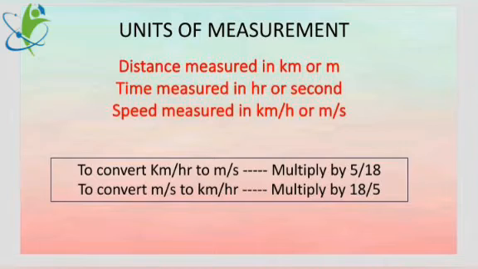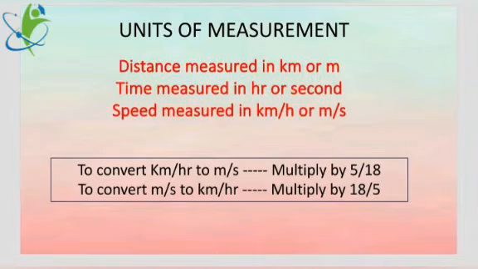Again note the pattern. To convert kilometer per hour, kmph, to meter per second, multiply by 5 upon 18. And to convert meter per second to kilometer per hour, multiply by 18 upon 5. Now check the logic of how we get the values 5 and 18. 1 kilometer is equal to 1000 meter.